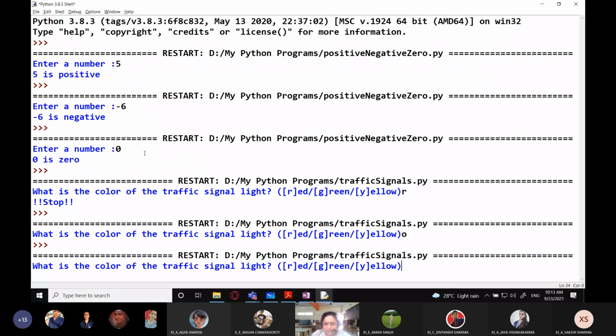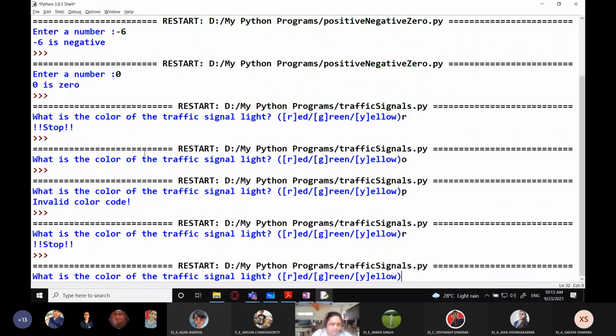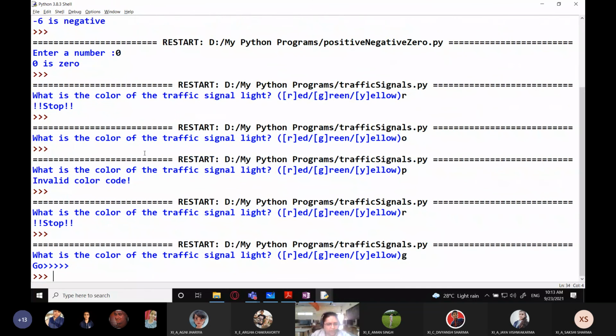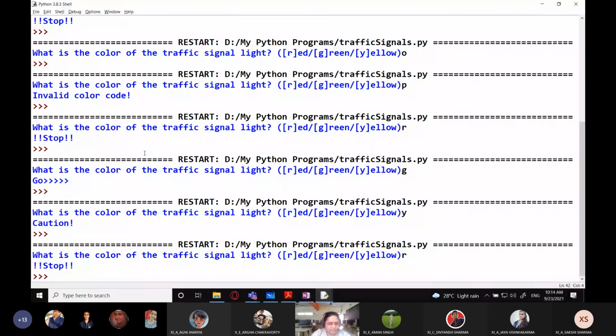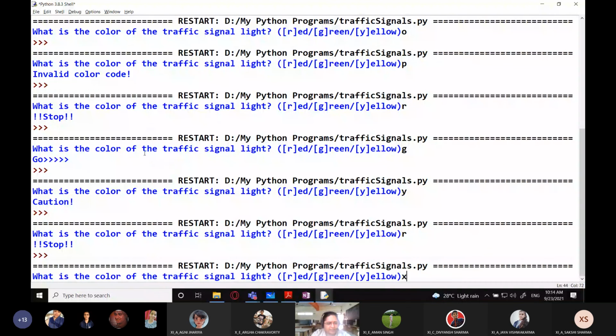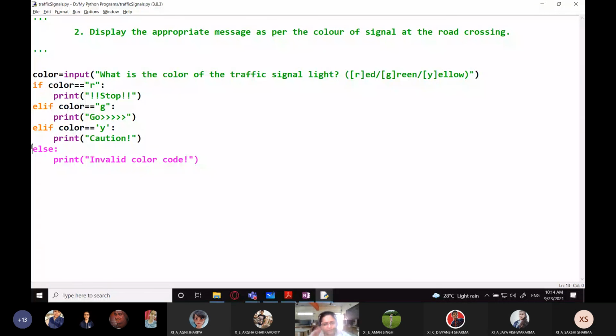Right. So अब यहाँ पे जैसे user ने pink दे दिया, P, invalid color code. Okay. User gives R, red, stop. User gives green, go. Got it? User gives yellow, Y, that is caution, right? And user gives any other thing, X, Y, Z. Suppose X is given, invalid. तो आप चाहो तो इस लास्ट एल्स पार्ट को आप स्किप कर सकते हो. You can skip it or you can input it depending upon your wit. Okay, see, it is up to you how you decide to create the program.